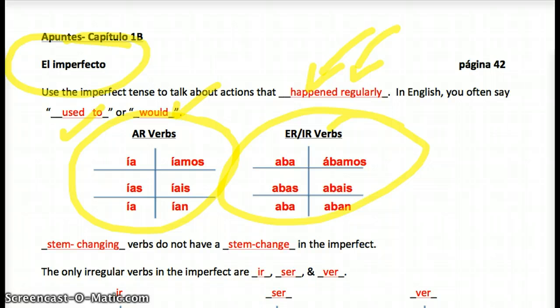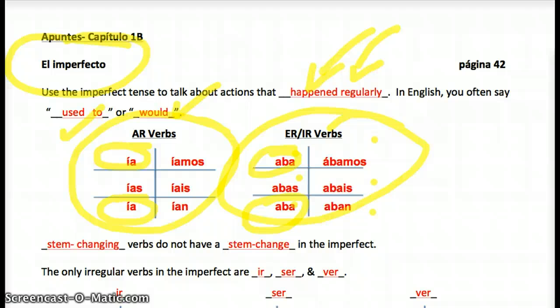Ía, ías, ía, íamos, íais, and ían. And then aba, abas, aba, ábamos, abais, and aban. If you didn't notice this last year in Spanish too, hopefully you'll notice it now. This one and this one are the same, and this one and this one are the same. So first person singular and third person singular are the same in the imperfect. That's not meant to confuse you. Honestly, it should just make your life easier because you've got one less ending to memorize.